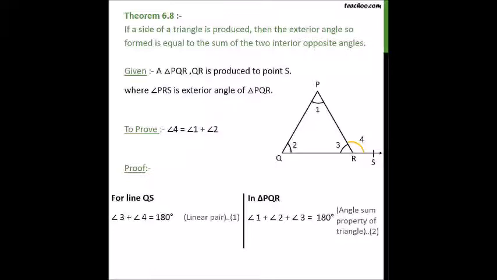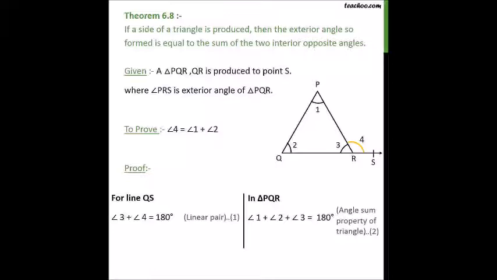So, theorem 6.7. The sum of all angles is 180 degrees. Given triangle PQR with angles angle 1, angle 2 and angle 3. Prove that angle 1 plus angle 2 plus angle 3 is equal to 180 degrees. Draw a line XY passing through P parallel to QR. This is the construction. Proof.